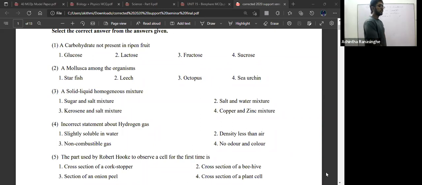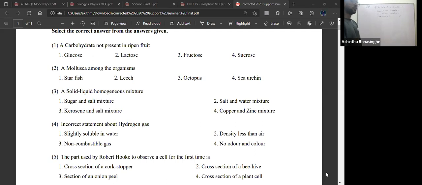What is the name of the alloy? What is the alloy? Good. Brass. So brass is the alloy made up of copper and zinc. If it is taken as an alloy, we can say that it is a solid homogeneous mixture. Otherwise, in this scenario, they have not mentioned that copper and zinc are arranged as an alloy. So copper and zinc in here is a heterogeneous mixture.